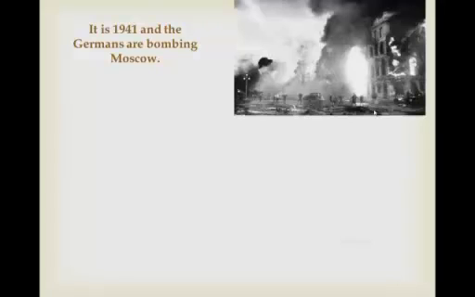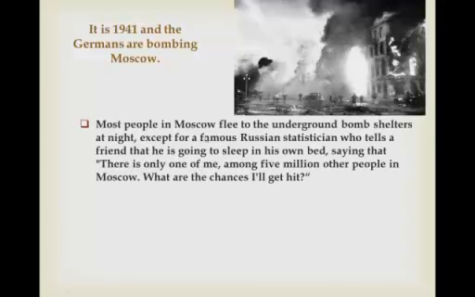So let's move on. It is now 1941, and we're talking about the Germans bombing Moscow. Most people in Moscow, quite intelligently, flee to the underground bomb shelters at night, except for a famous Russian statistician who tells a friend he's going to sleep in his own bed, saying, "There's only one of me among 5 million other people in Moscow.